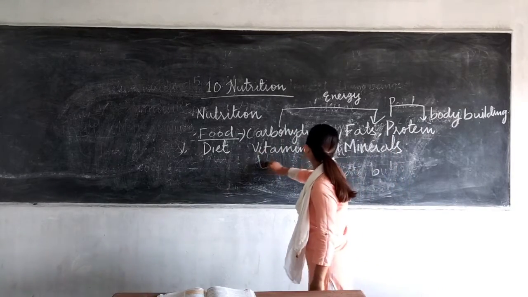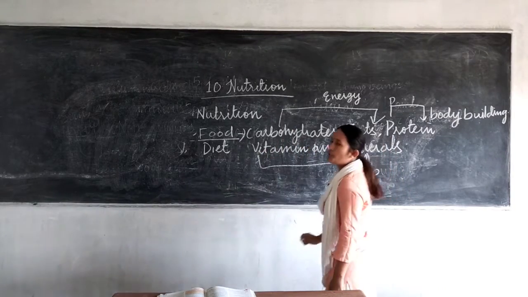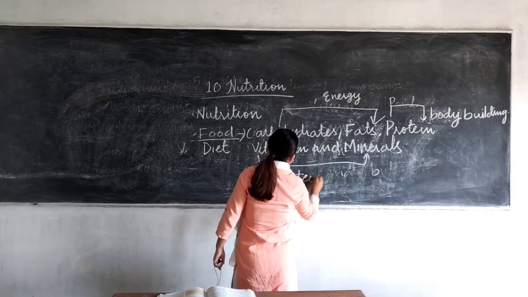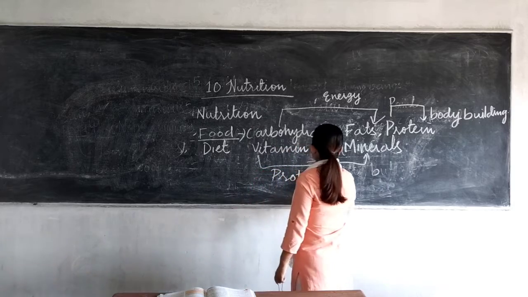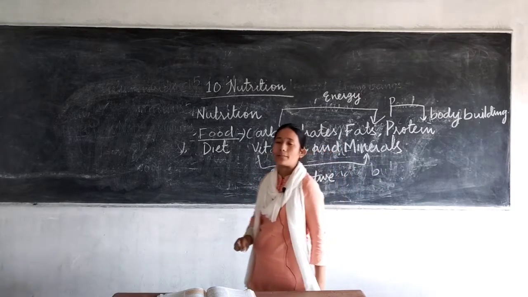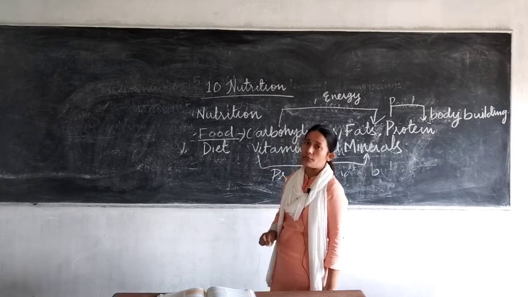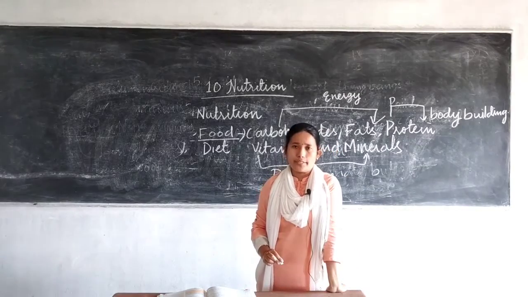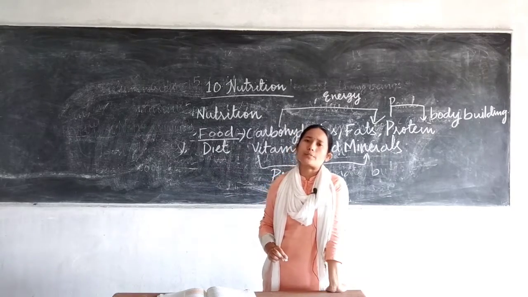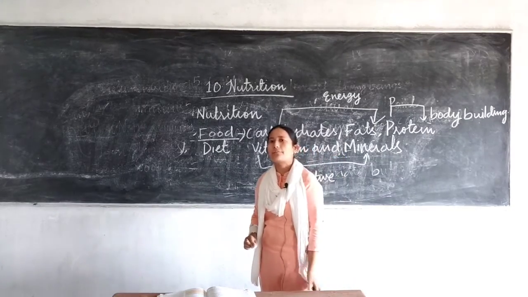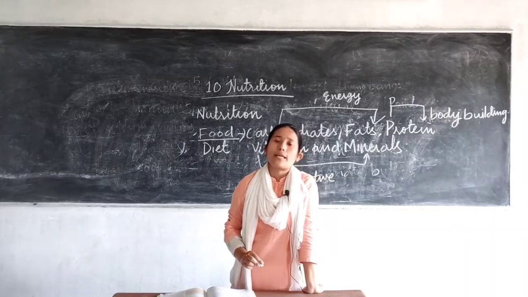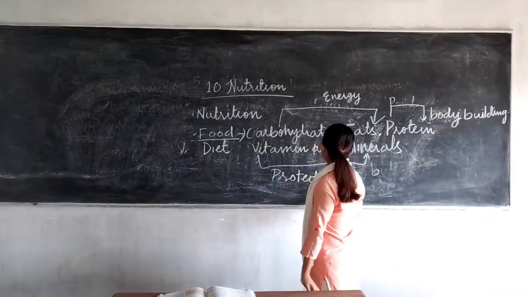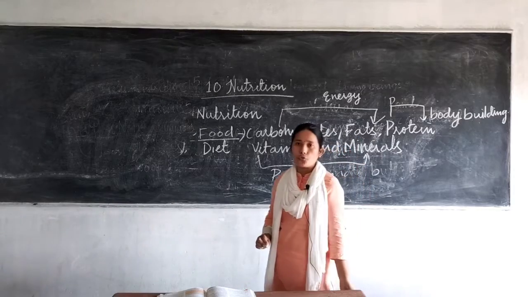Then you have vitamins and minerals. These are referred to as protective food. Why is food that contains more vitamins and minerals referred to as protective food? Because it provides immunity to our body. Food items such as green leafy vegetables and different kinds of fruits consist of vitamins and minerals. That's why those food items are referred to as protective food.